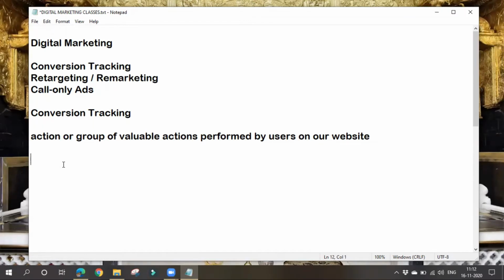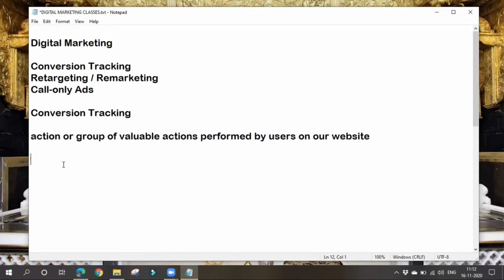Actually we'll be running various campaigns on Google Ads. It may be a search network campaign, display network campaign, video ads, mobile ads, or Gmail ads, whatever it may be. We are running all these campaigns in order to get some leads, in order to get some business, right?